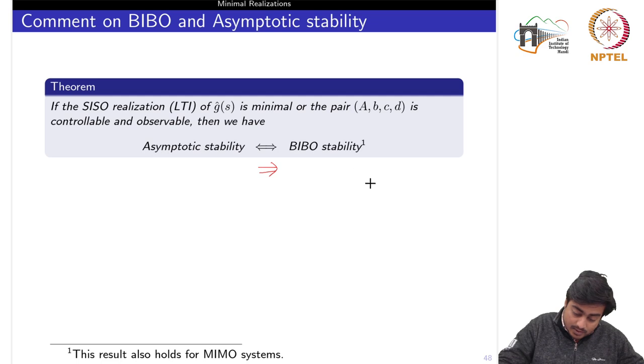Now if the system is BIBO stable plus controllability and observability is also satisfied by the pair, then this reverse implication would also hold, and this implies that the realization is minimal. That is, there does not exist any D(s) of lower degree than the original one. If there did, there would be some cancellation between the numerator and denominator polynomials.